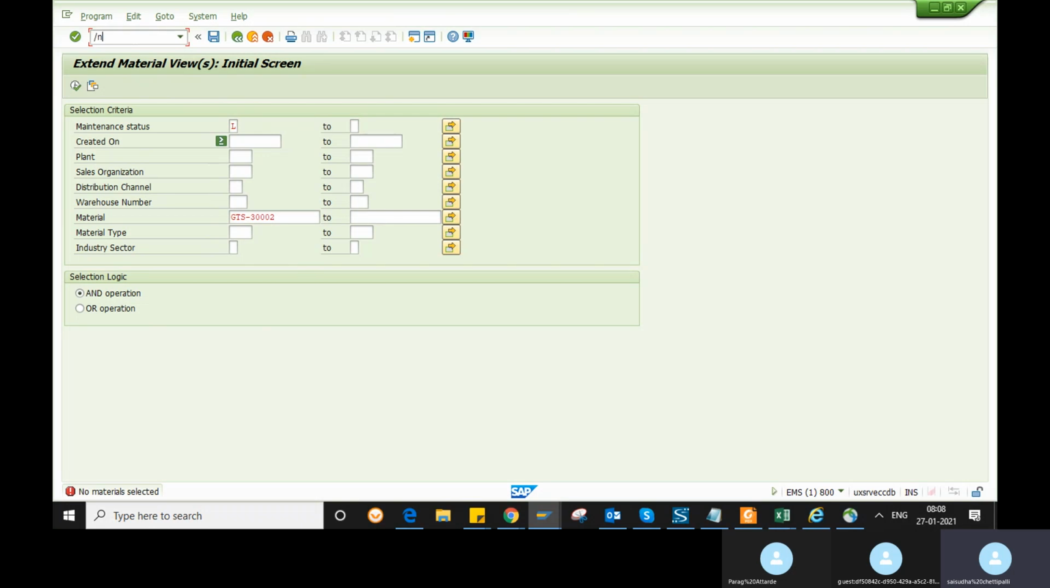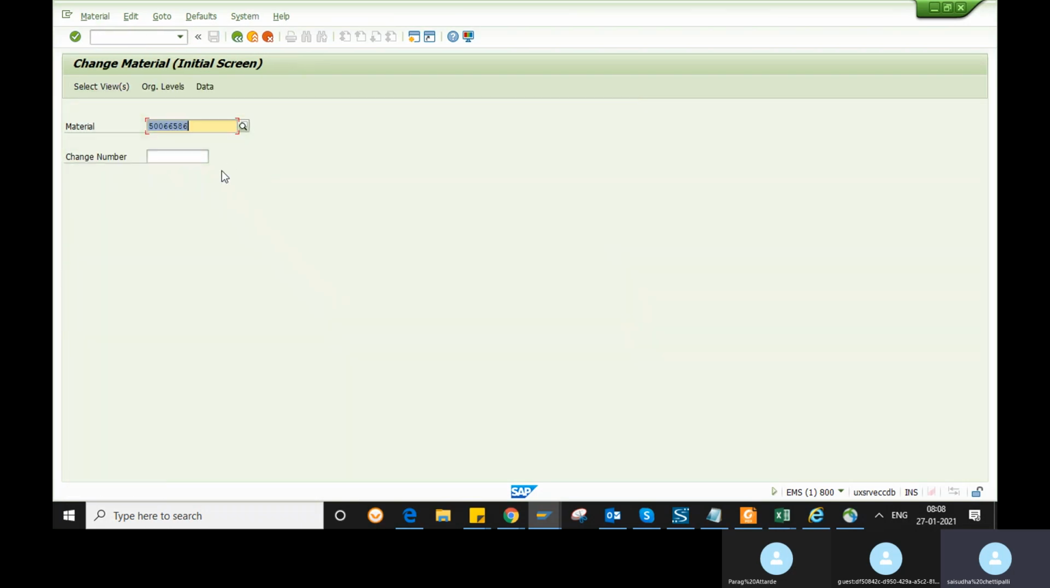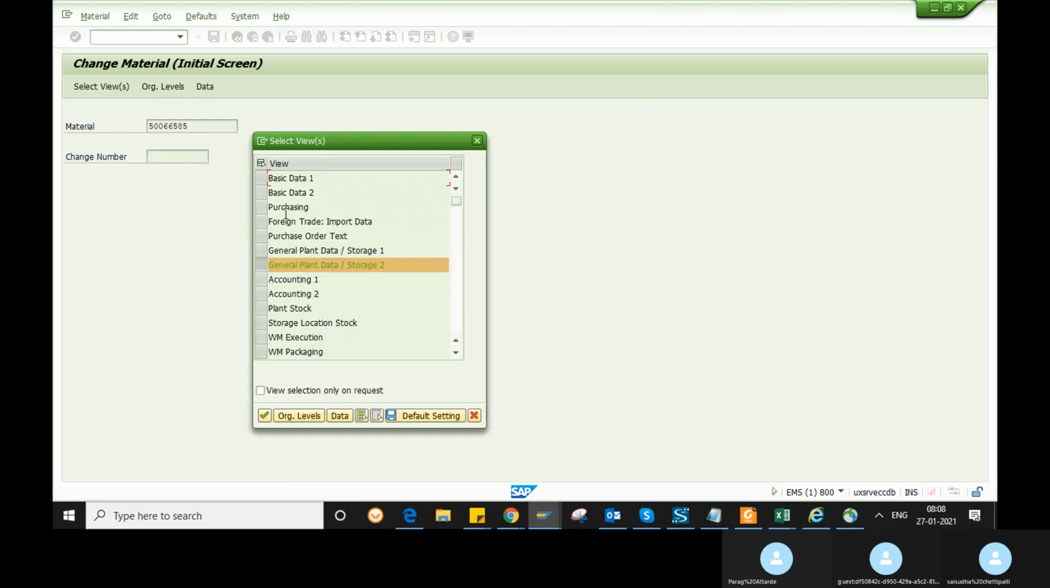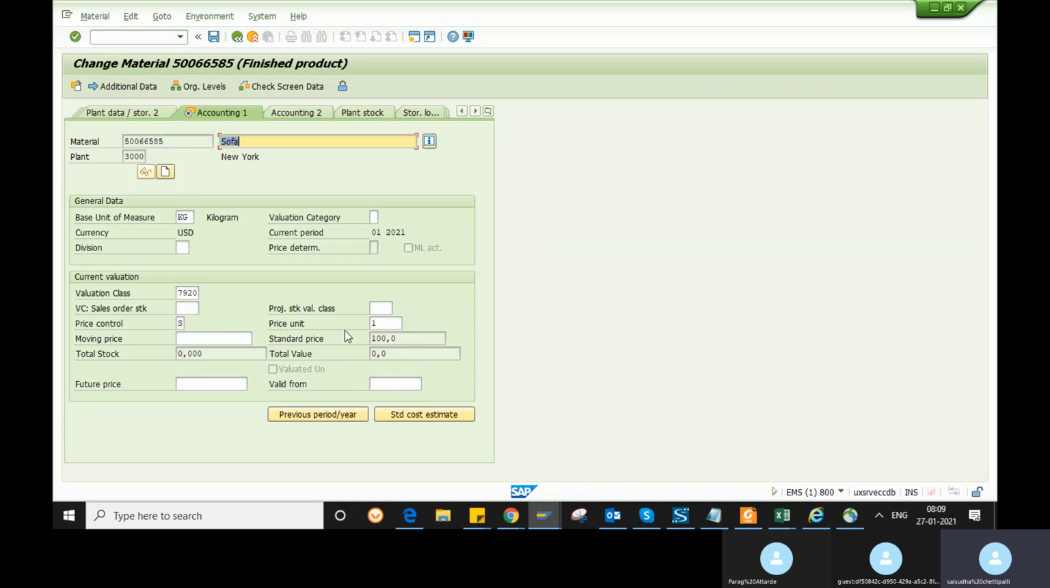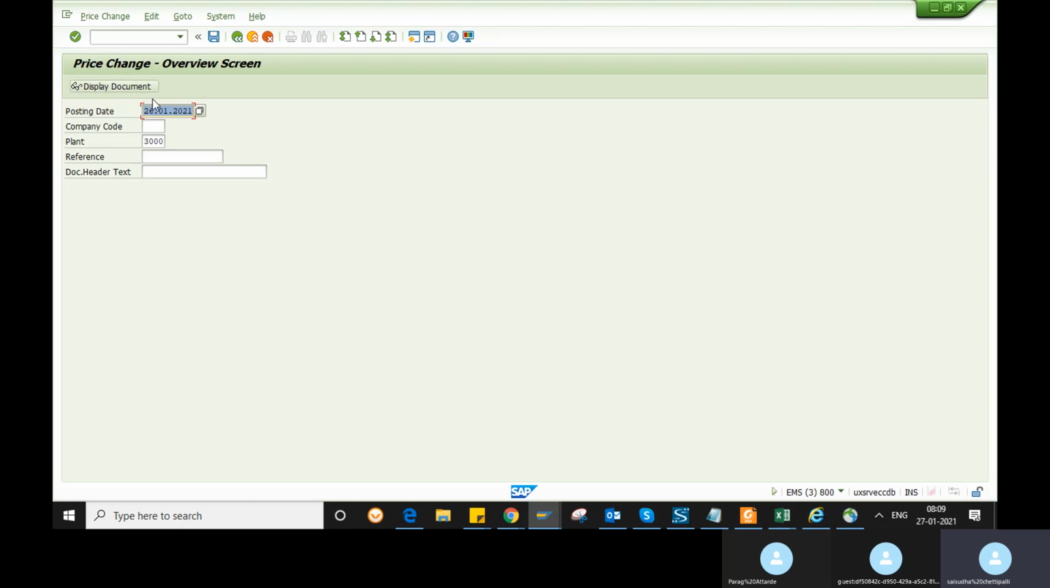And the other thing is you can change the price also. For example, in the accounting view, I gave the standard price as 100. But I don't want this to be 100, this should be 120. So if you want to change the price of this material, you can change it in MR21. So MR21 is for a price change.